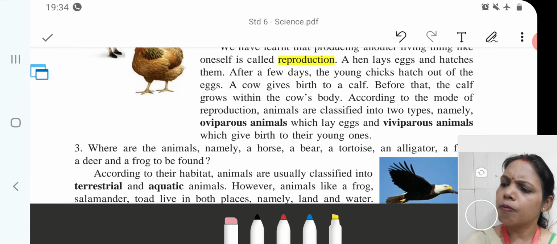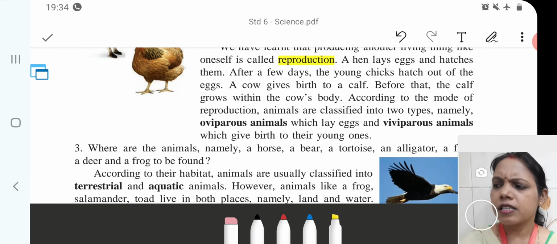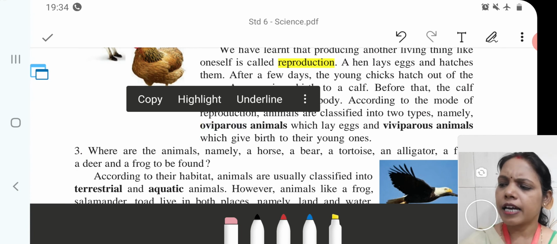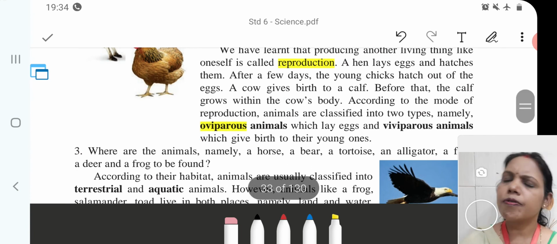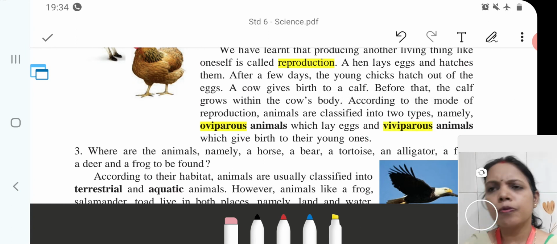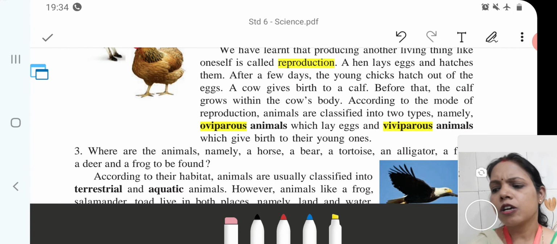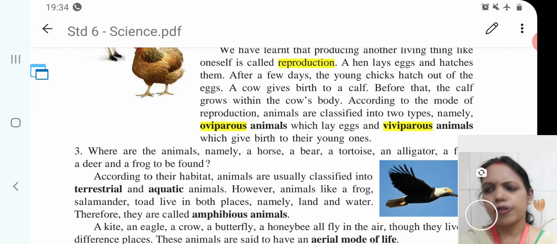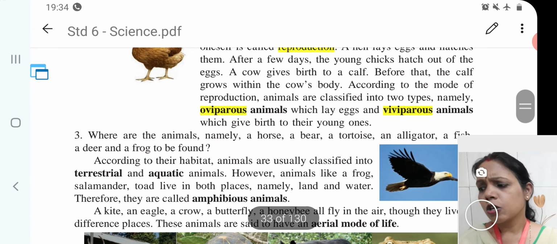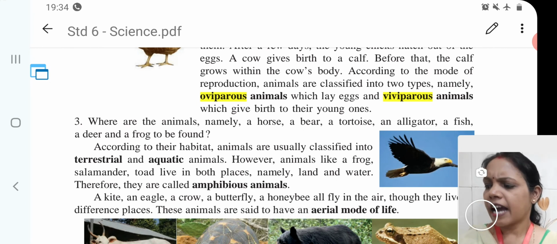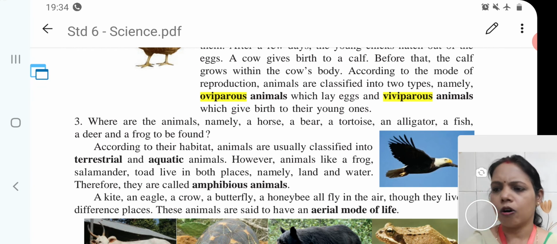According to the mode of reproduction, animals are classified into two types. The first one is oviparous animals and the second one is viviparous animals. So, children, we will see what we mean by oviparous and viviparous. Oviparous animals lay eggs, example bird, snake, etc. Viviparous animals give birth to their young ones. Example mammals. Mammals means cat, dog and human being.